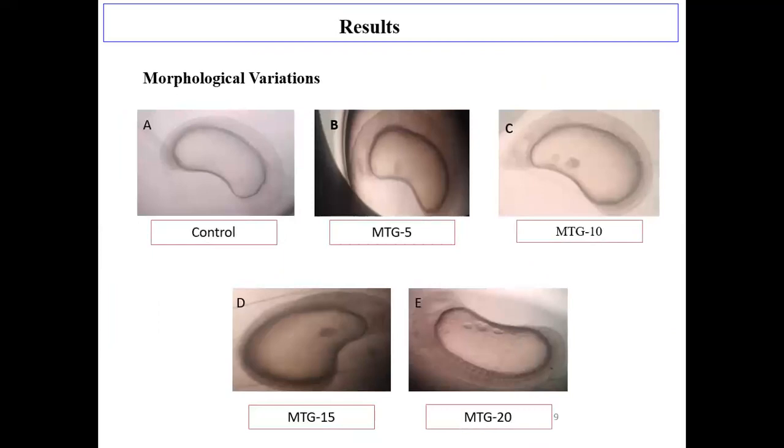Results. First of all, morphological variations. These are the observations recorded after 2 hours of malathion treatment, where, as you can see, A is the control, where all the eggs were completely normal and healthy, while B, C, D, and E were treated with different concentrations of malathion, where you can clearly see the dents and erosions on their surfaces.